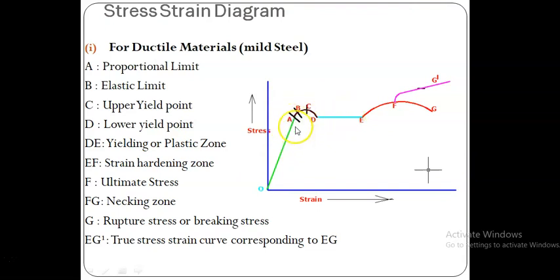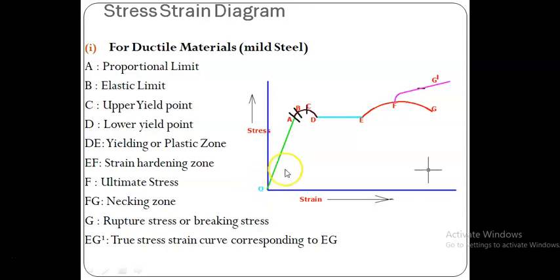If I want to know the elastic stress, the elastic stress means the range of stresses within O to B; all of these are elastic stresses.